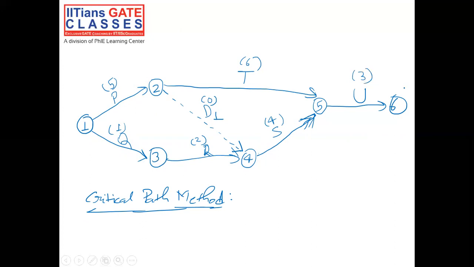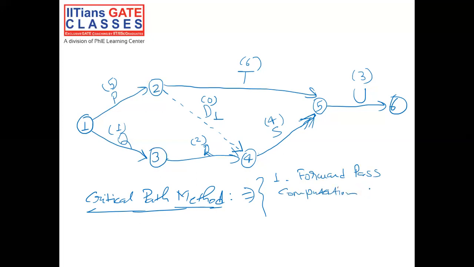In the critical path method, we can traverse this particular network diagram in 2 ways. One is the forward pass computation.